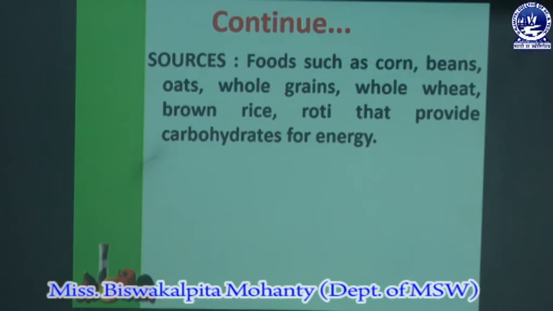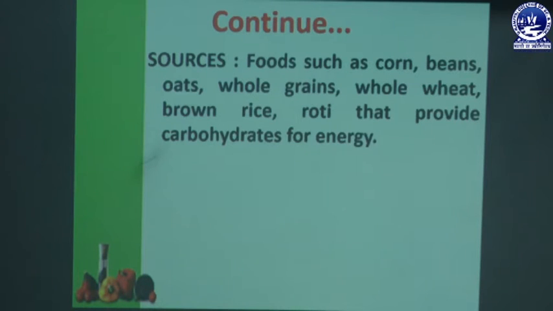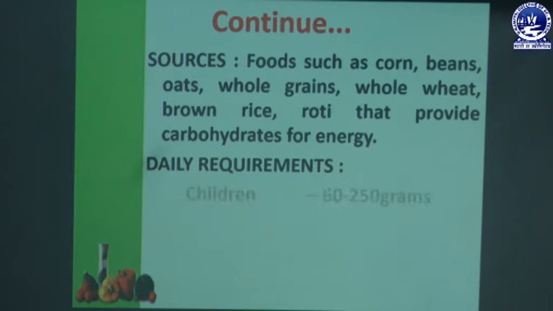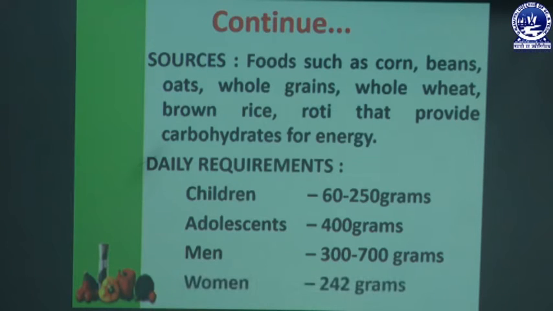Foods such as corn, beans, oats, whole grains, whole wheat, brown rice and roti provide carbohydrates for energy. From these types of food we get carbohydrates in our daily life. Daily requirements: for children there is a need of 60 to 250 grams of carbohydrates, for adolescents 400 grams, for men 300 to 700 grams, and for women 242 grams of carbohydrates.